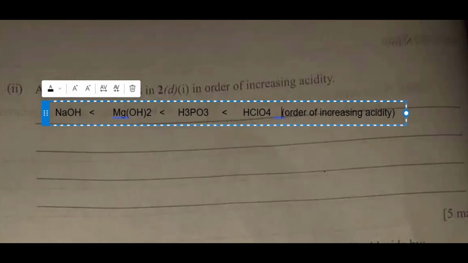Or you can just draw an arrow underneath it in the direction that you desire. You then write order of increasing acidity. Are we together? Because it's better you do that than lose your mark because of the wrong less than or greater than signs, right?